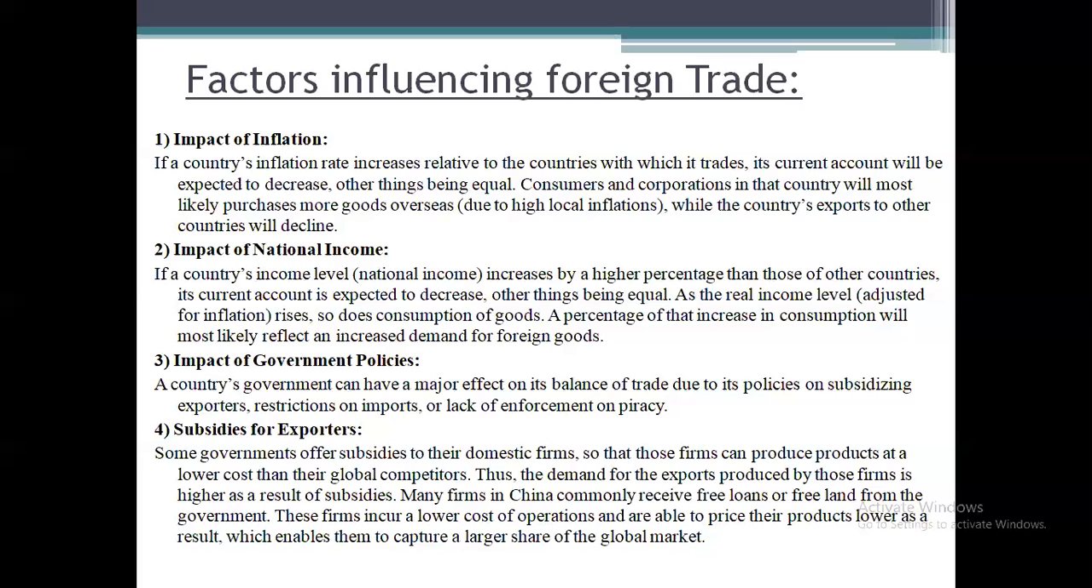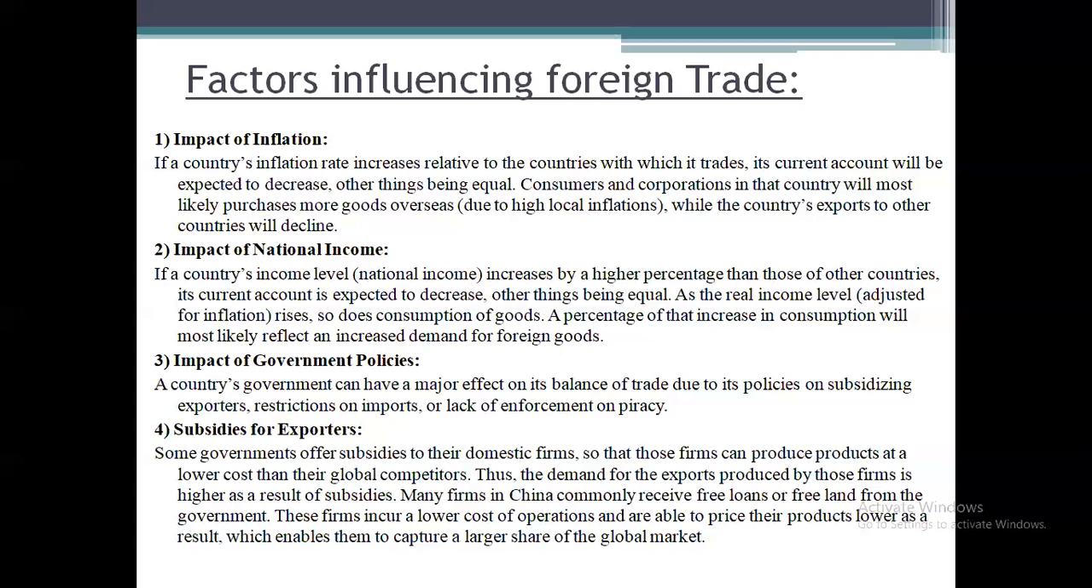Other things being equal, as the real income level adjusted for inflation rises, so does consumption of goods. A percentage of that increase in consumption will most likely reflect increased demand for foreign goods. So even the impact of national income will influence foreign trade.